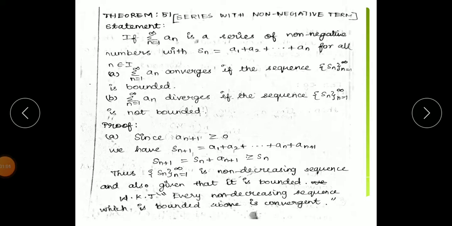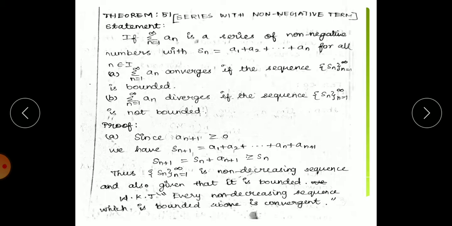Since an plus 1 is greater than or equal to 0, we have Sn plus 1, that is the series a1 plus a2 up to an plus 1. Then Sn plus 1 is equal to Sn plus an plus 1, which is greater than or equal to Sn. Thus the sequence is a non-decreasing sequence. See here we are going to see the sequence is a non-decreasing sequence. There are non-negative numbers we are taking in the theorem, that is the statement we are taking.